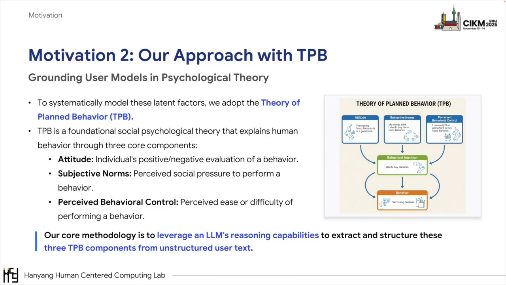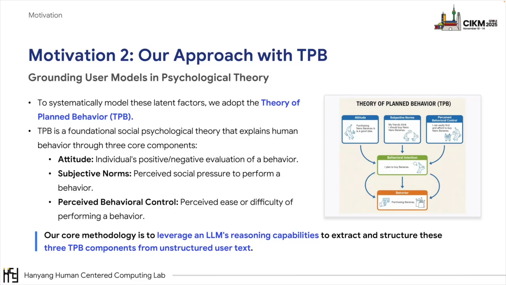We adopted the theory of planned behavior, which is called TPB. TPB is a foundational theory that explains behavior through three core components. First, attitude. This is a person's positive or negative feeling about the behavior. For example, I think buying bananas is a good idea. Second, subjective norms. This is the perceived social pressure. For instance, my friend thinks I should buy them.